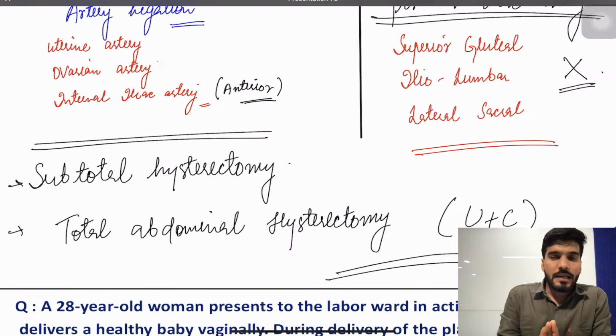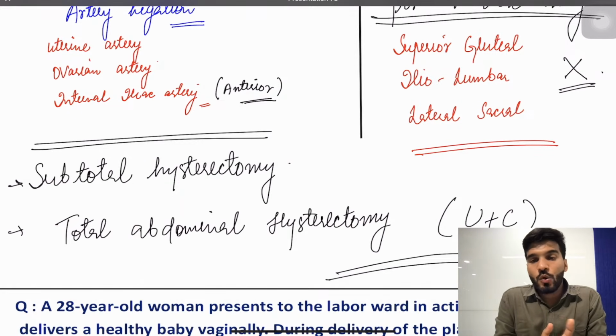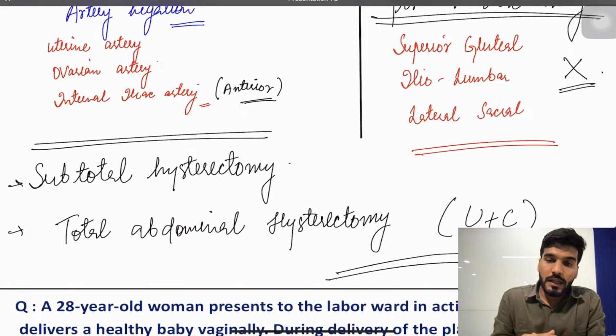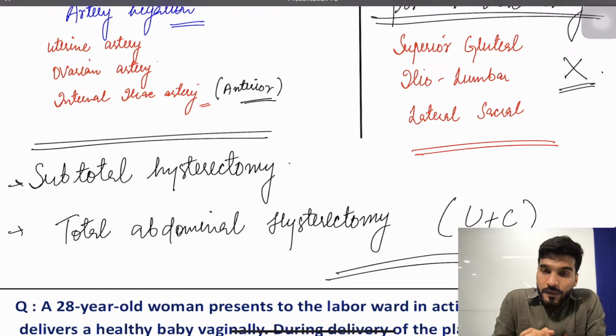Usually this third stage lasts 10 to 15 minutes, but if it goes beyond 30 minutes, we call it a prolonged third stage of labor. Now, in normal vaginal delivery, postpartum hemorrhage is blood loss of more than 500 ml. In cesarean section, it is more than 1000 ml. After this we will discuss the causes of postpartum hemorrhage.